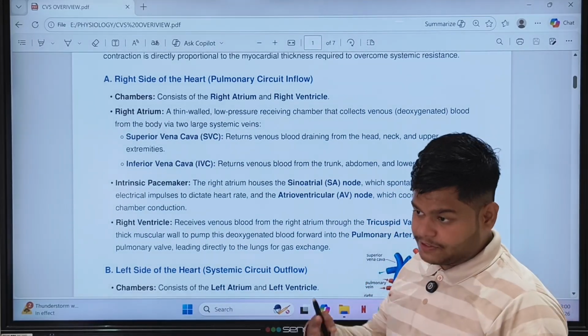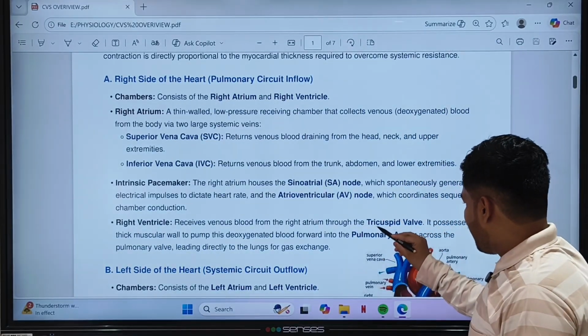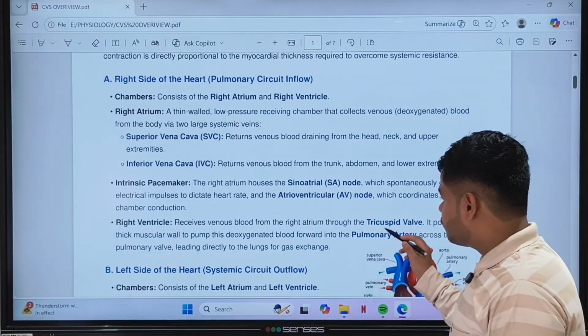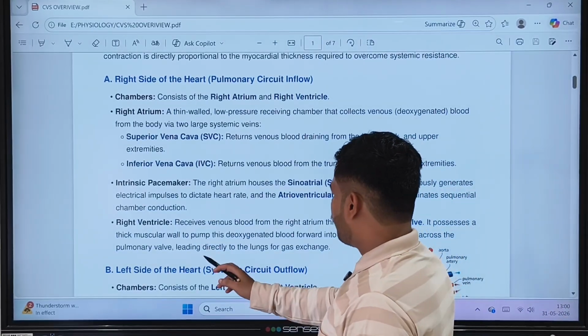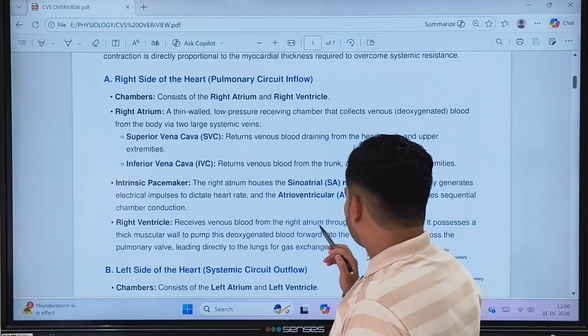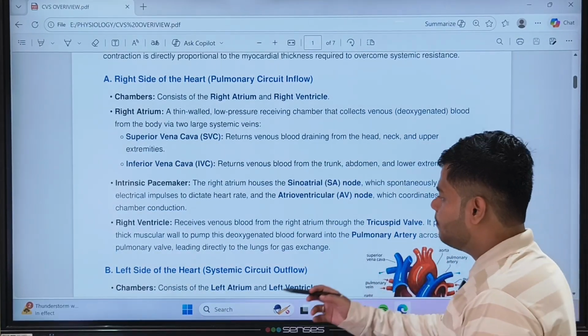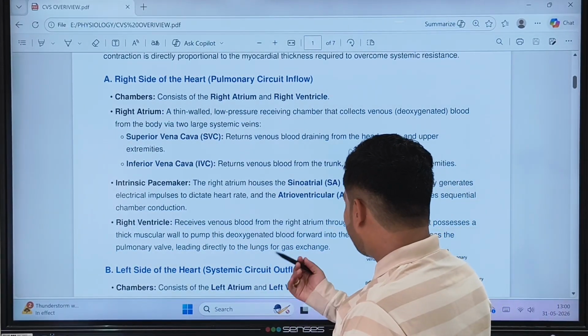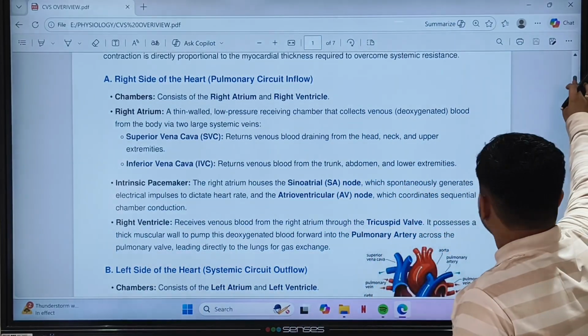There are 3 cusps present, so it is called the tricuspid valve. Remember, R is present in right, and R is present in tricuspid, so the right ventricle has the tricuspid valve. It possesses a thick muscular wall to pump this deoxygenated blood forward into the pulmonary artery across the pulmonary valve, leading directly to the lungs for gaseous exchange.